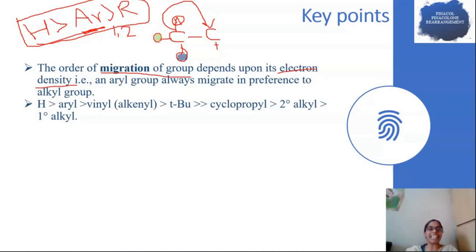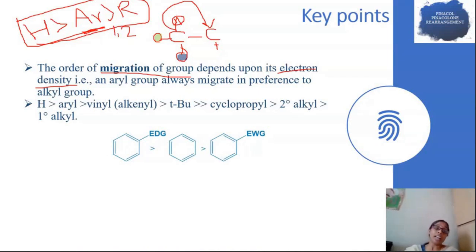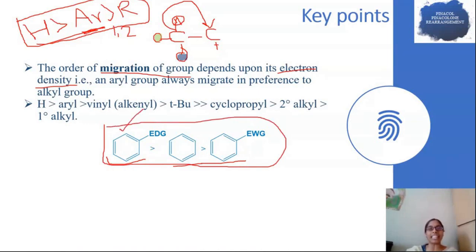We can see the migrating power order in depth. If one aryl group is having an electron donating group, another one is having an electron withdrawing group, and another one is having no group on it, then the migrating order of aryl group is the one which possesses more electron density. That means the aryl group having an electron donating group has the tendency of migration, more migrating power. In the case of alkyl, the group from a tertiary alkyl group migrates easily, next secondary alkyl group, next primary alkyl group.